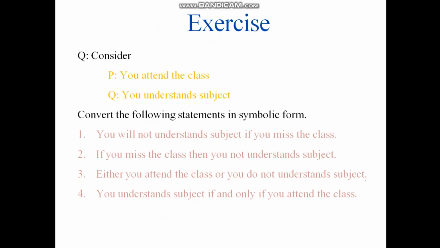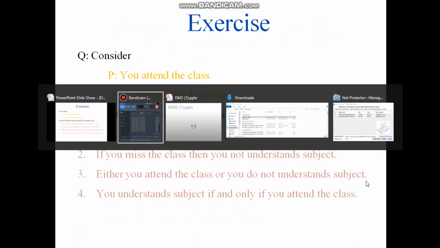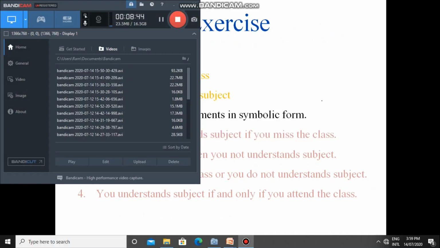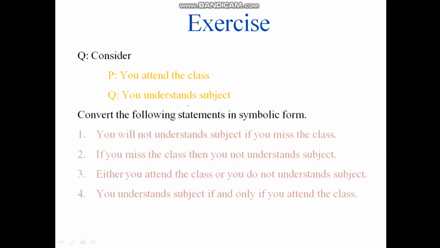Moving ahead, you have to solve these examples. Consider an example: P is, let us say, you attend the class, and Q is understand the subject. So P is given and Q is given. What will be: you will not understand the subject if you miss the class.